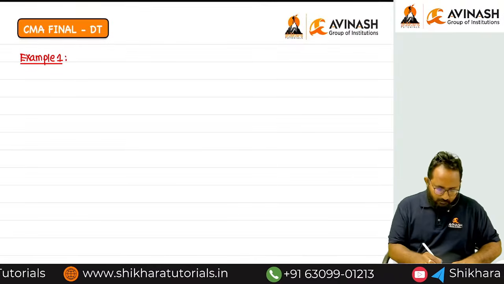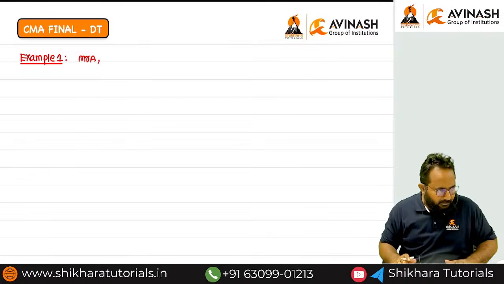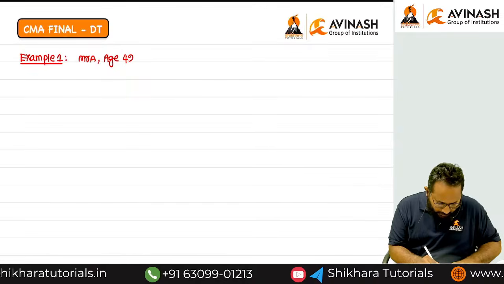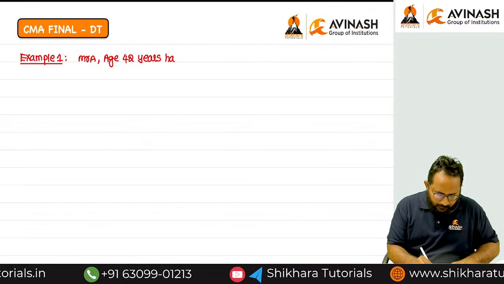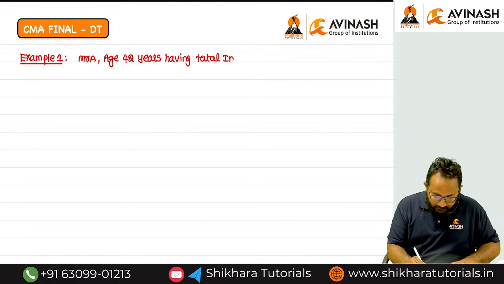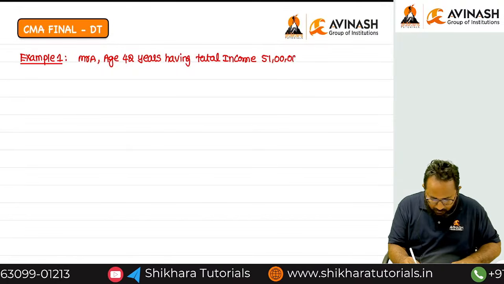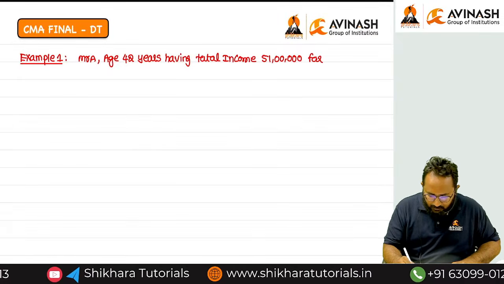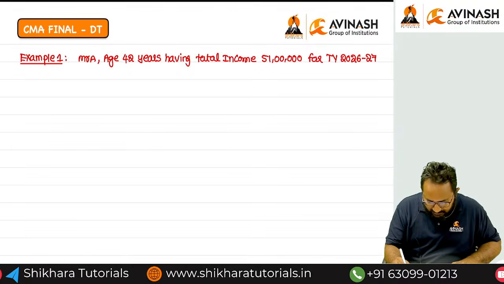Okay. Mr. A, the same case, I'm giving in question format. Mr. A is 42 years old, having total income of 51 lakh, because he can get the burden only when he has a total income of 51 lakh, for tax year 2026-27.